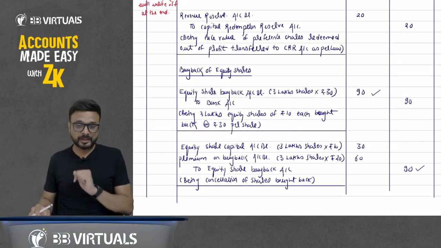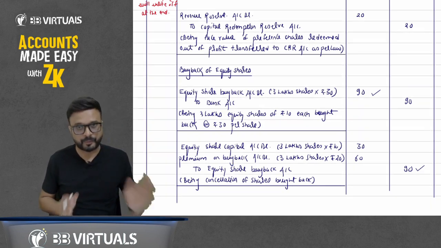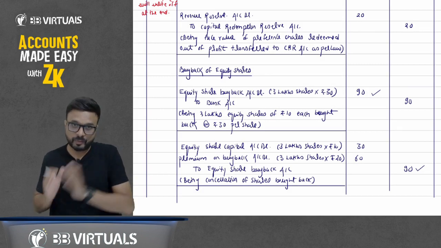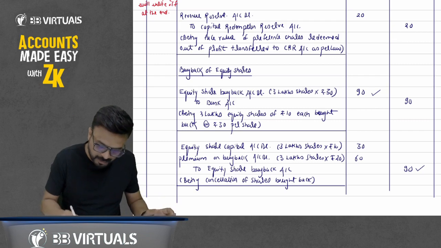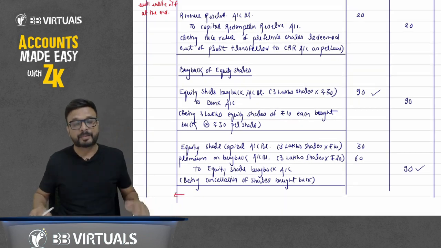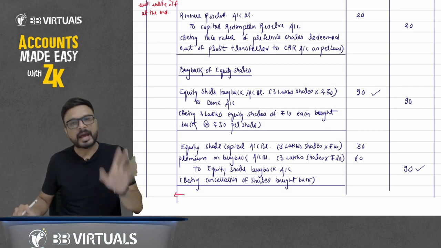Now you will tell me, sir, now pass entry to write off this premium on buyback also. For premium on redemption of preference share and premium on buyback of share, we'll do that at the end of this question. Don't worry. So for your reference, I am writing here because at the time of revision, you may get confused, sir has not passed the entry to write off the premium on buyback or premium on redemption of preference. That will be done at the end of this question.